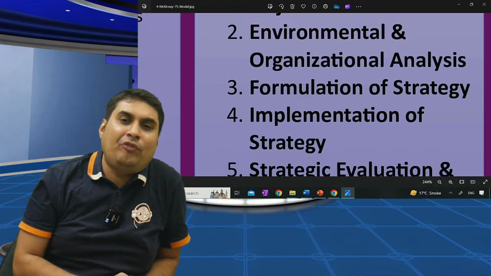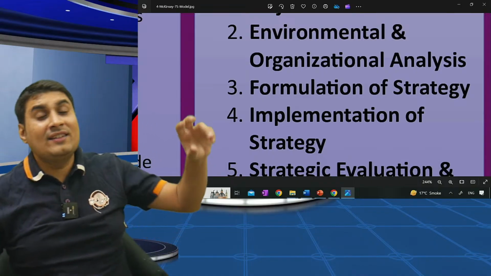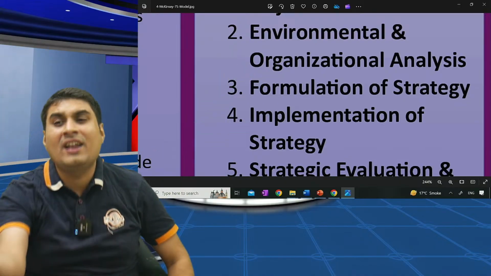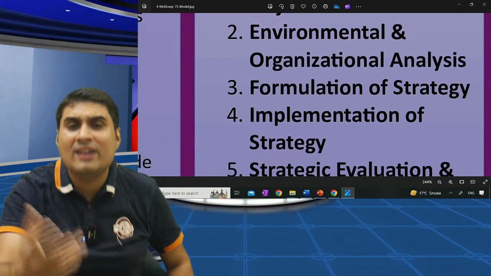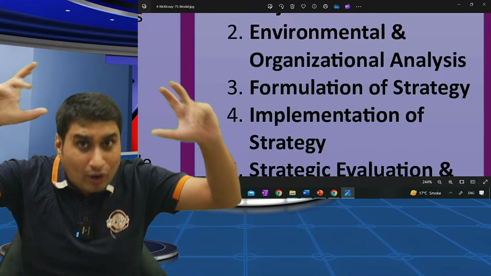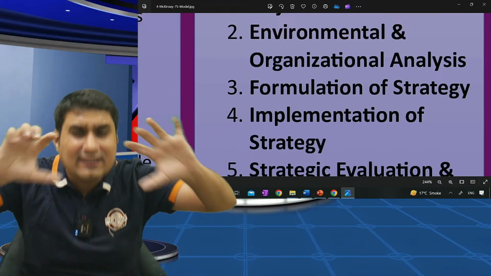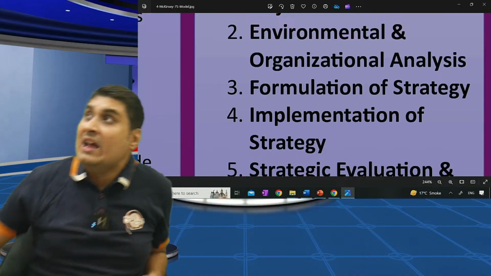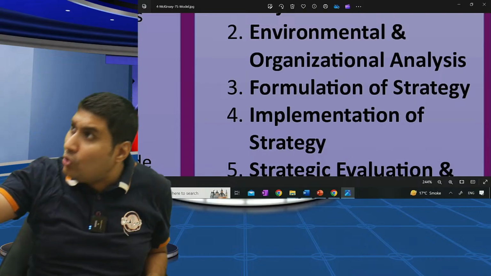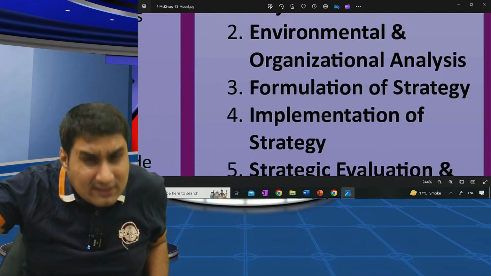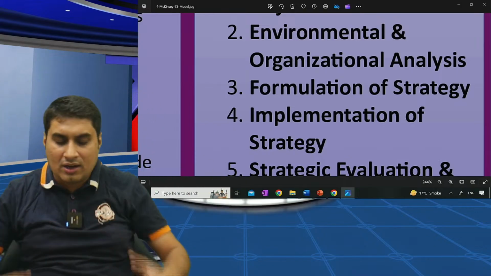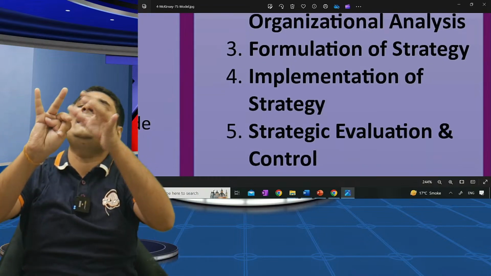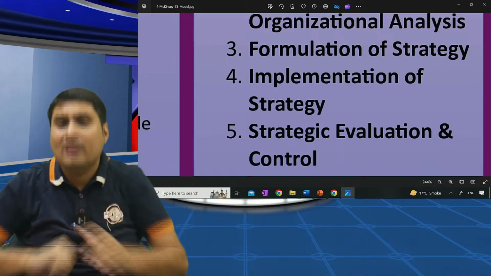Already learned in chapter 4. If you go to new markets, it's expansion. If you reduce, it's retrenchment. What's combination? In some areas I am following stability, in some areas retrenchment, in some areas expansion. I have 8 businesses: in 2 businesses stability, in 2 businesses expansion, in 2 businesses retrenchment. It is combination. So I can follow any strategy. Formulation of strategy: stability, expansion, retrenchment, combination.